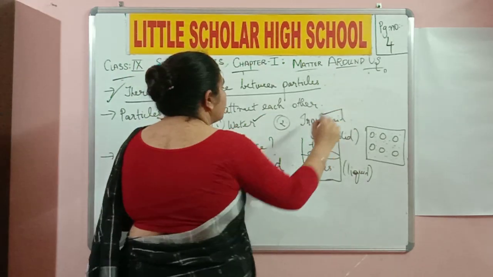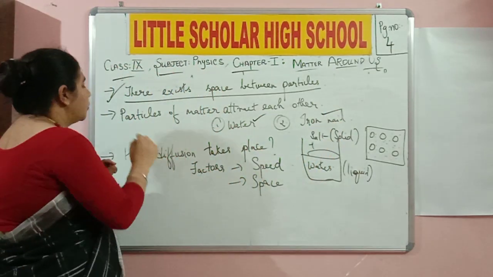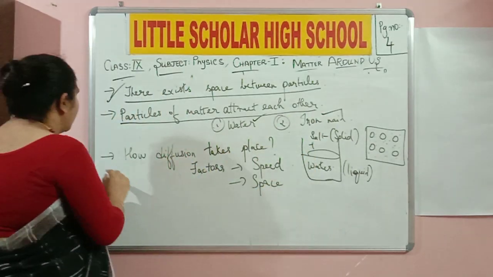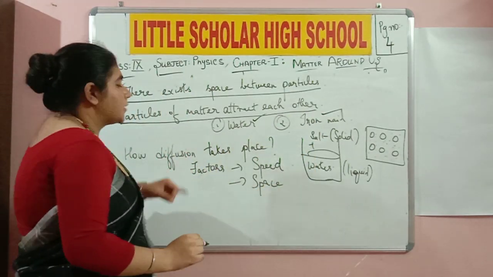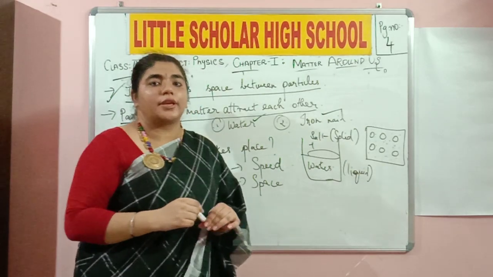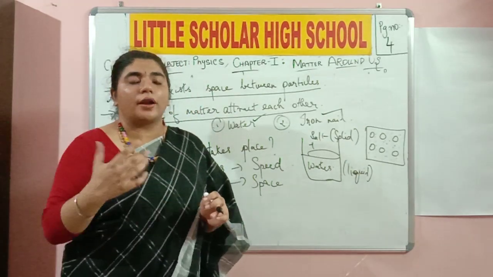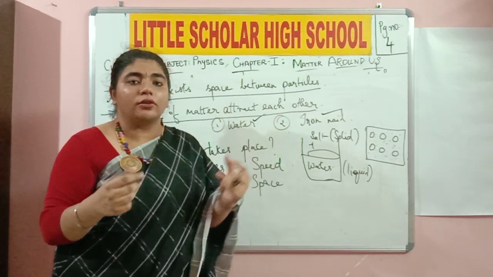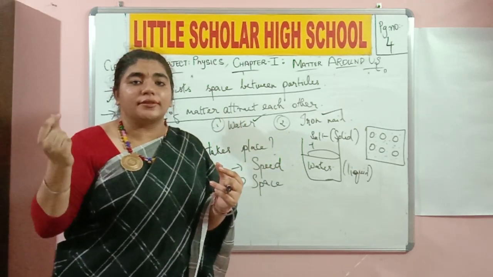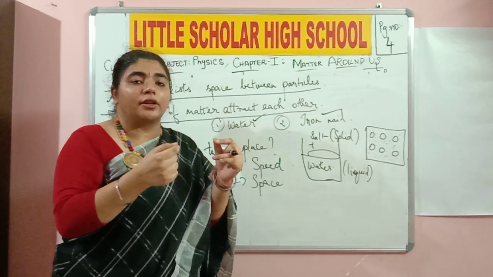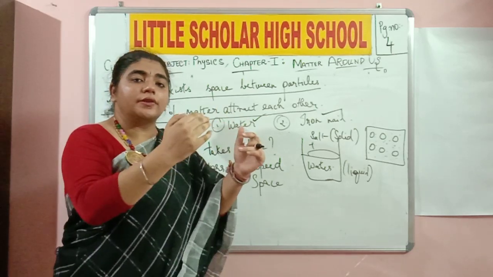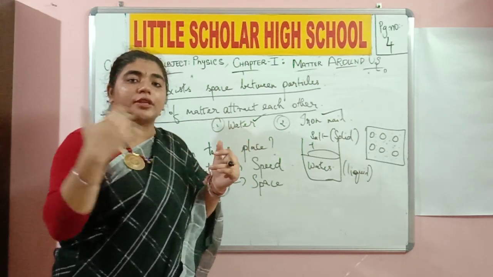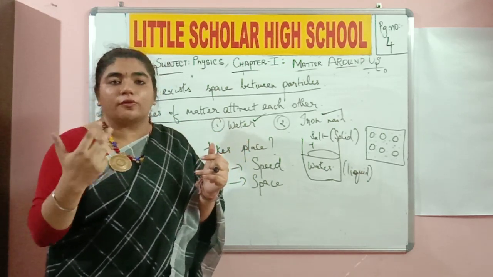So we have discussed two examples over here which prove that particles of matter attract each other. Okay, now the last one. How does diffusion take place? Only when the particles of one matter mix up with the particles of another matter. Do you get my point? The smoke particles of the incense stick got mixed up with the air particles and the air was flowing continuously inside the room, and that is why the person at the other end of the room was able to smell the fragrance of the incense stick.